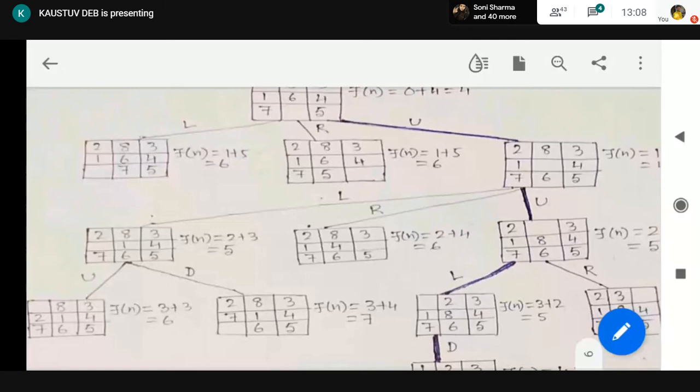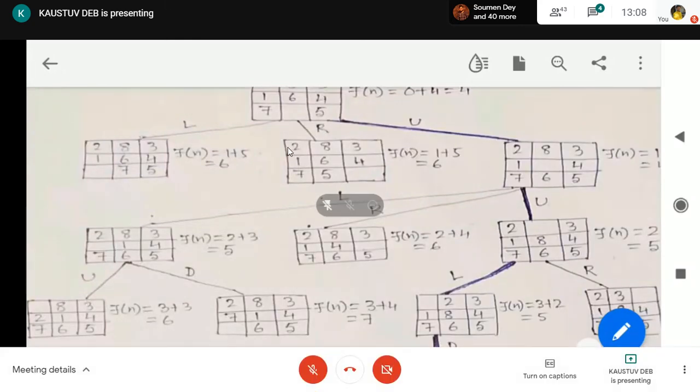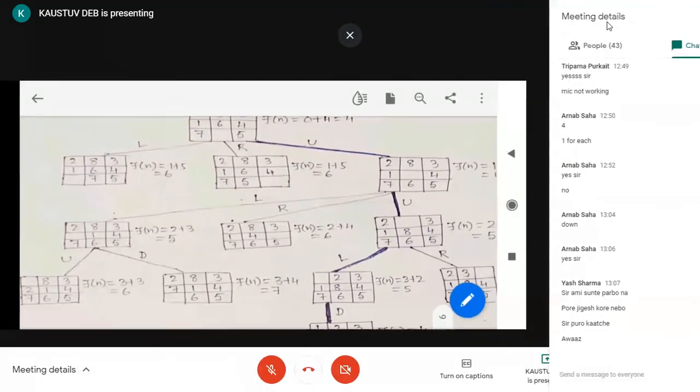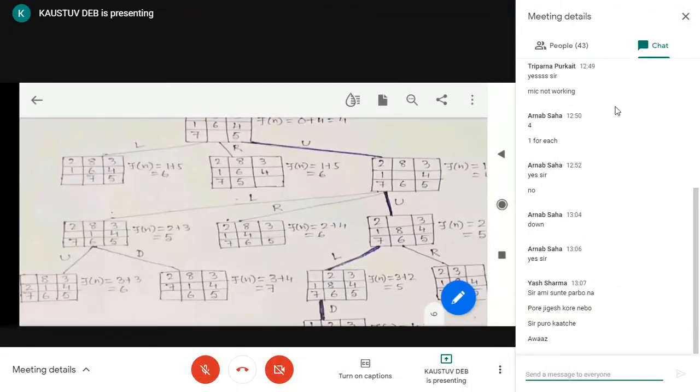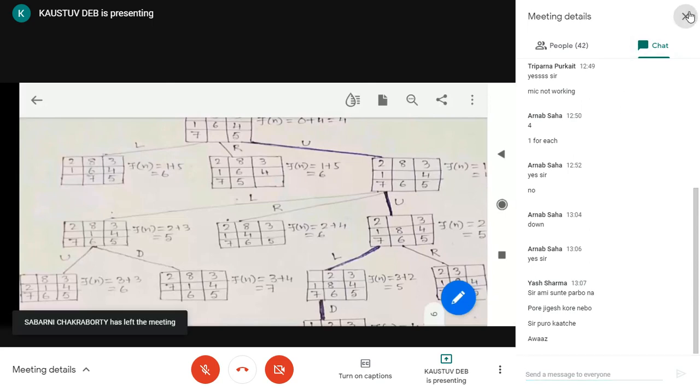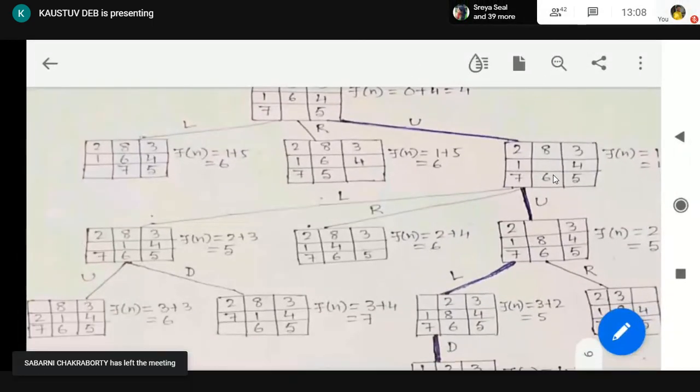Hani Singh not present. If anyone is present, then tell me, okay? Manish Kumar not present. Kaushali not present.